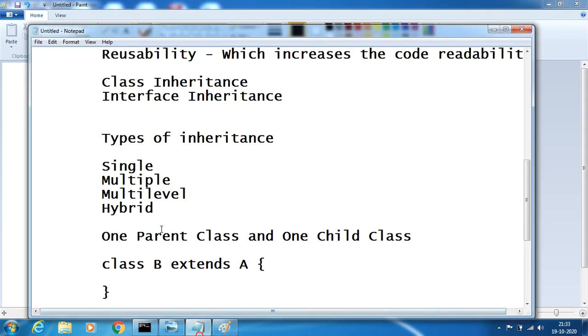Coming to the next concept, multiple inheritance. Multiple inheritance refers to a class trying to inherit from more than one class.